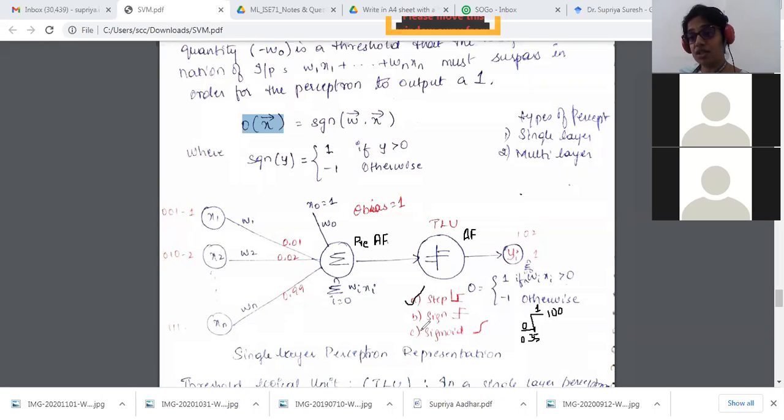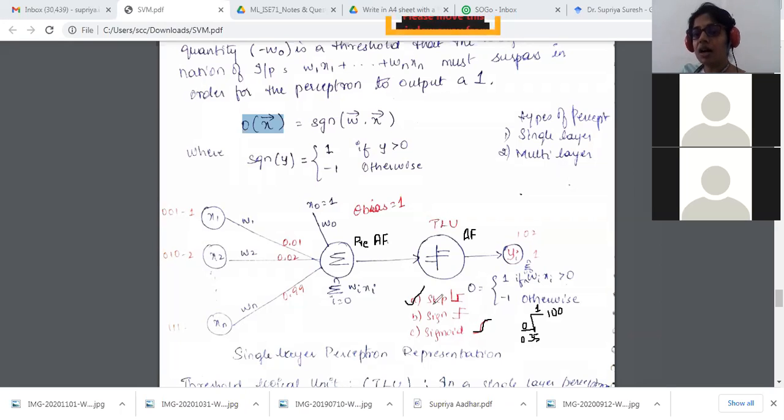Your sign function: suppose I wanted something to be displayed as -1 and +1, I'm going to use a sign function for that. A sigmoid function, when I wanted to range from 0 to 1, the probability values of it, I wanted to get a linear regression line and I want the probabilities of it. So it's going to lie from 0 to 1. Whatever values I get from there, I'll assign them to 0 or 1 further, by doing the thresholding. But right now I'll get it between 0 and 1. So I'll give a sigmoid function where the values lie from 0 to 1.